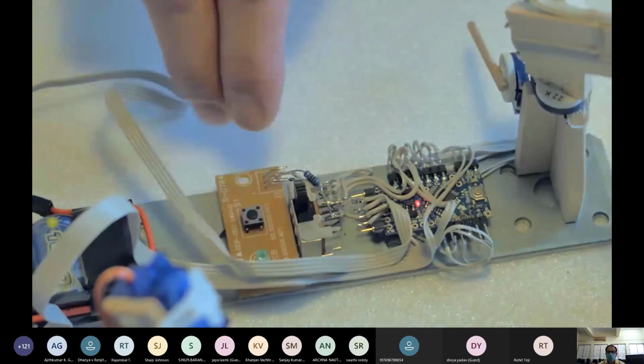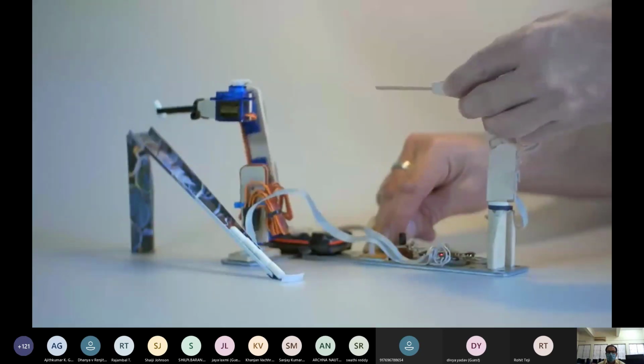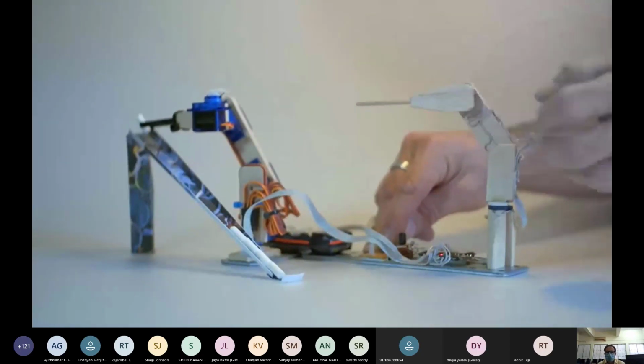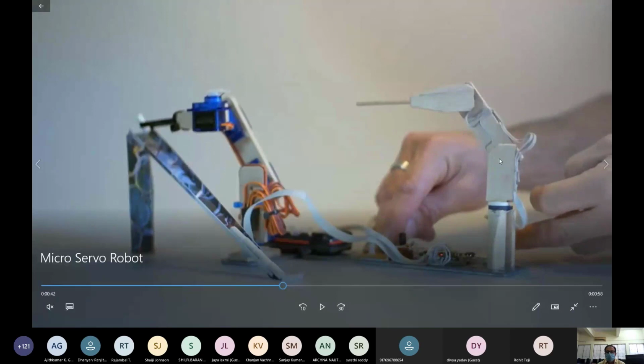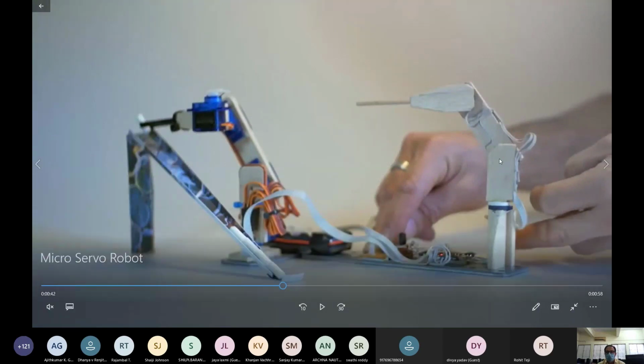Sir, what software is being installed in that, sir? Ma'am, they can be used with different softwares and different kits. As there are multiple kits, multiple controllers, multiple architectures in the market, we can use any architecture. Like for 8051 microcontroller, we use C programming. For Raspberry Pi, we use different programming. And if we use the PLC, that will be different programming.